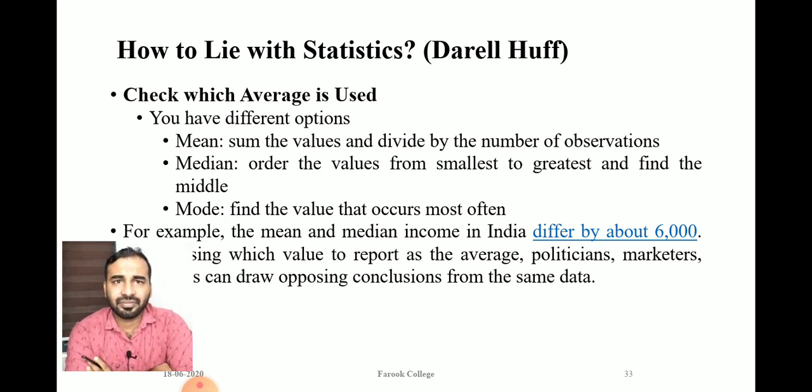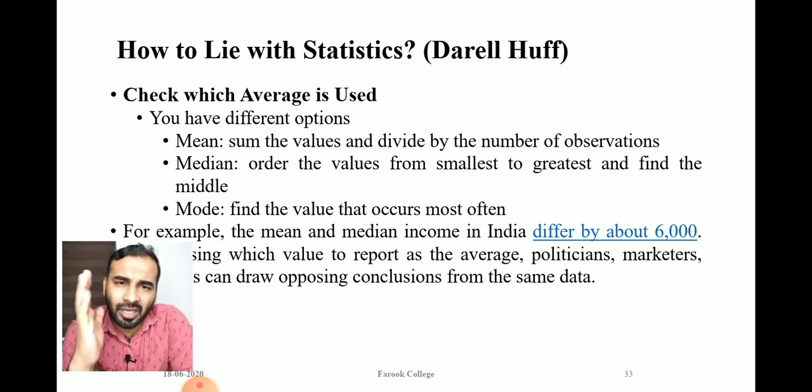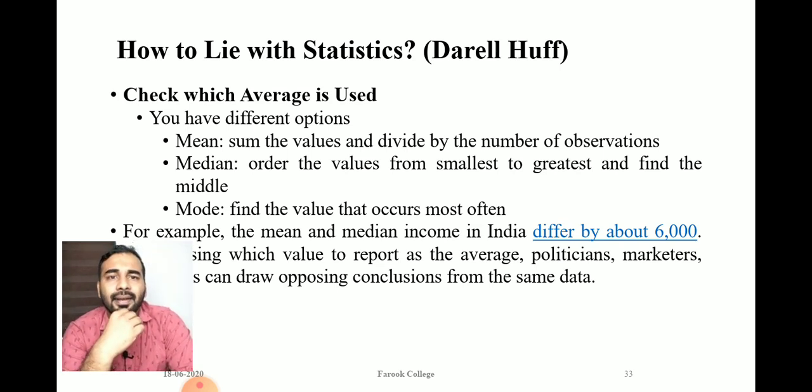And the next thing, check which average can be used. Okay, this thing that I have already told you, there are a large number of methods available for one particular purpose. For example, mean and median, you might have learned, are both measurements to find out the average.